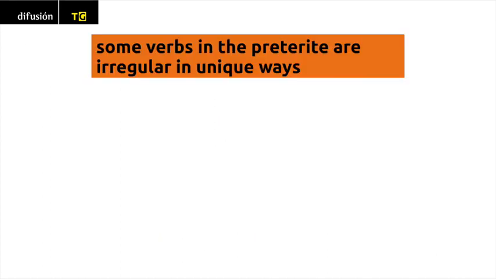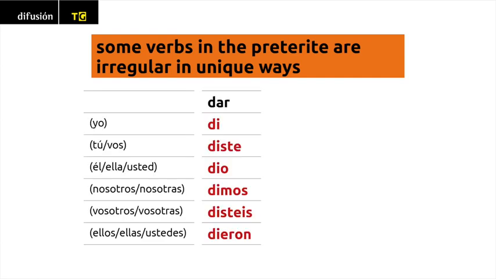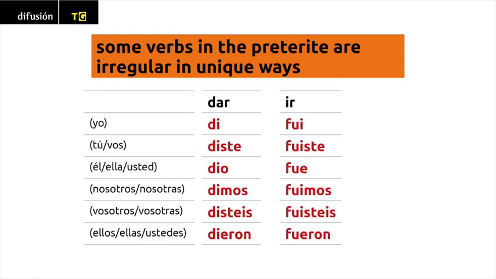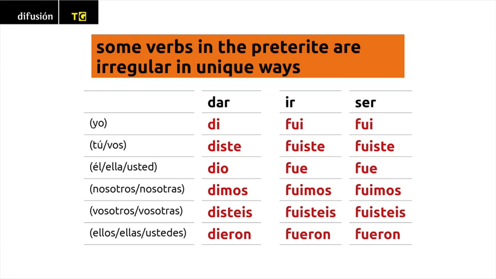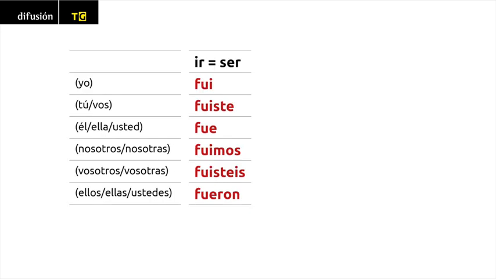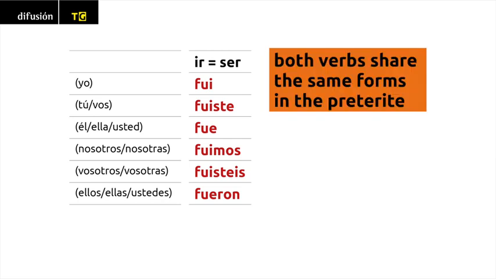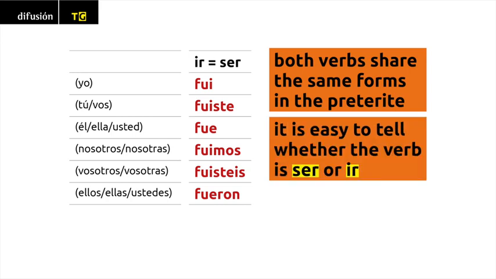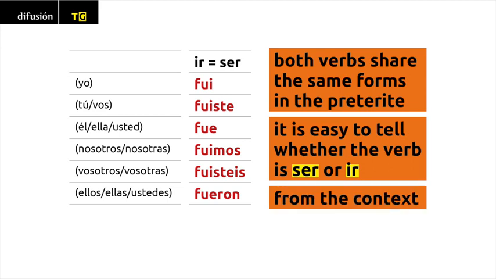Some verbs in the preterite are irregular in unique ways, such as the verb dar and the verbs ir and ser. Please note that the conjugations of ir in the preterite are identical to the conjugations of the verb ser. Although both verbs share the same forms in the preterite, it is easy to tell whether the verb is ser or ir from the context.